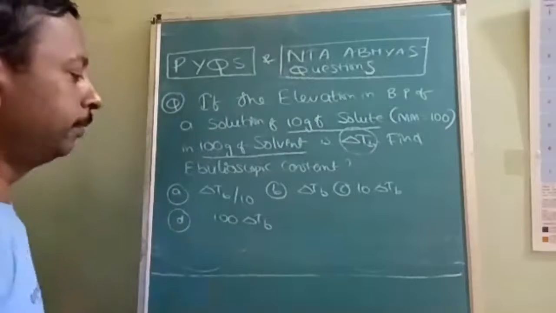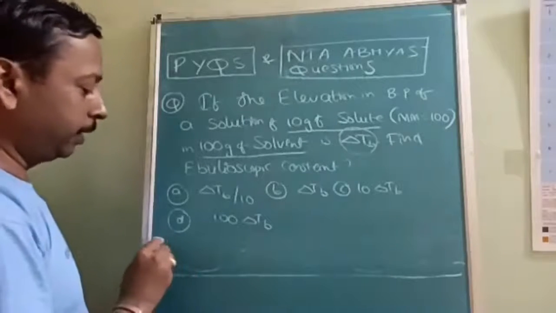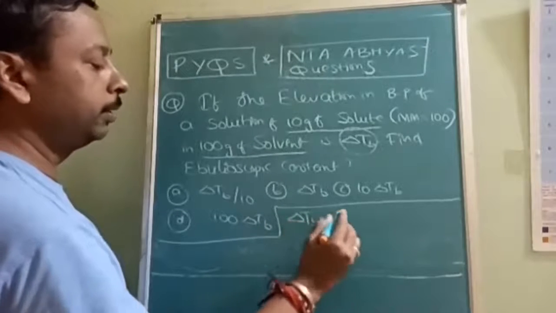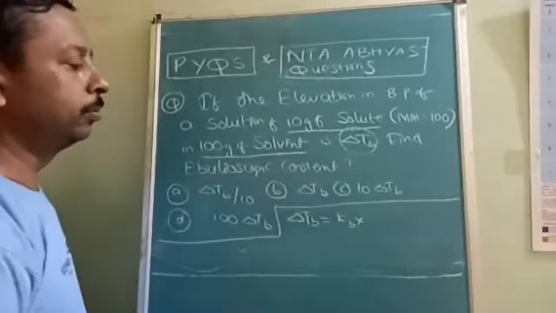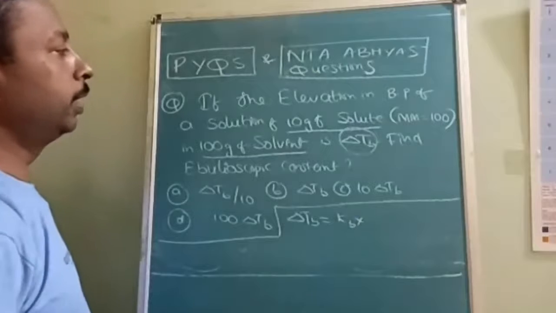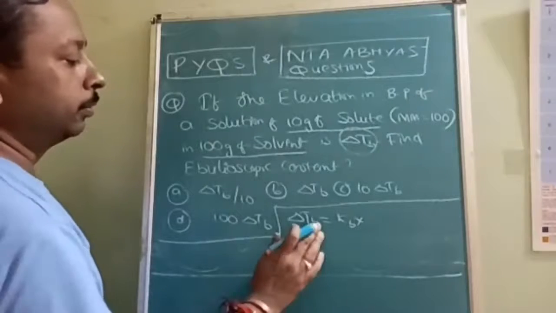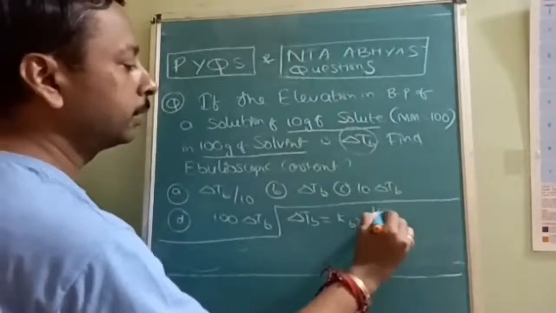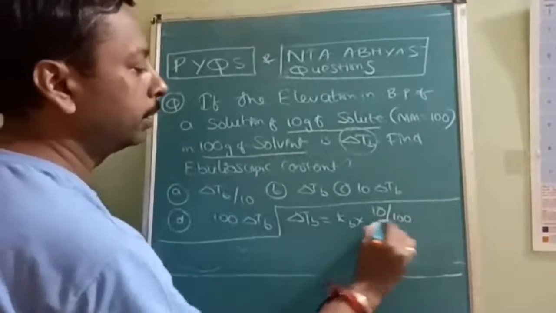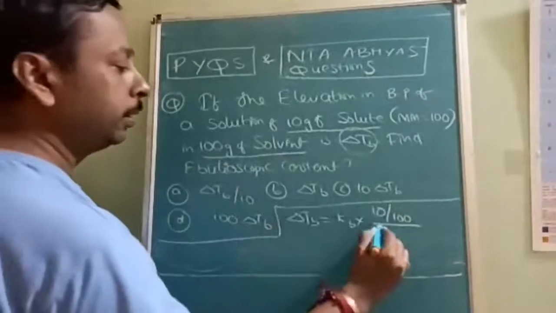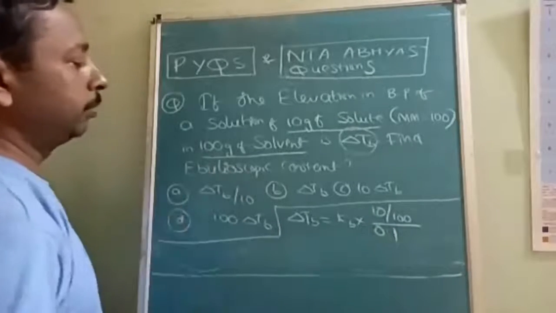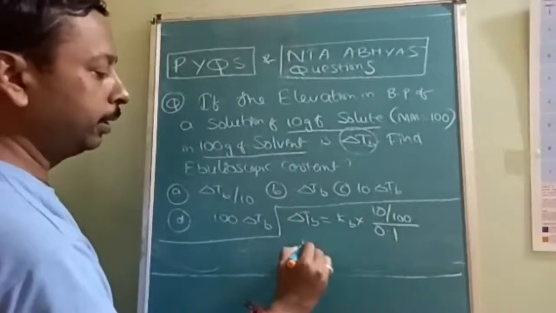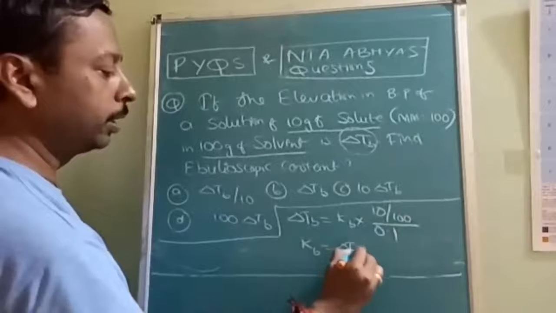Okay, see here. Simple options are tricky, but the question is very simple. Delta Tb is equal to Kb into molality. Molality is mass upon molecular mass, divided by the mass of solvent in kg, so 0.1 kg. Understood? If you simplify this, you will get Kb is equal to delta Tb.